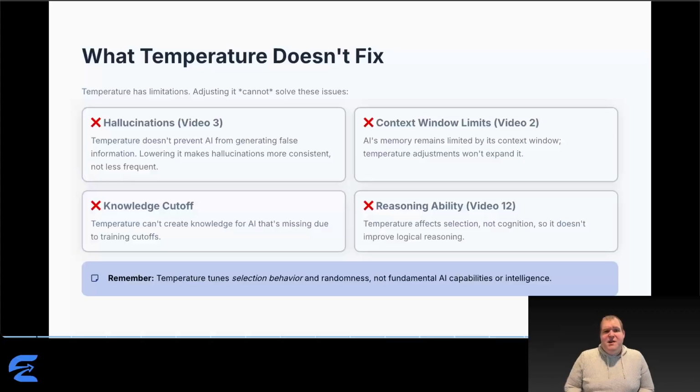And just as important as knowing what temperature does is knowing what it doesn't fix. Temperature doesn't prevent hallucinations. Low temperature makes hallucinations more consistent, but not less frequent. That's from video 3. It doesn't expand context windows or create memory, from video 2. It doesn't give AI knowledge it doesn't have or enhance its reasoning ability. That's from video 12. Temperature is about selection behavior, not fundamental capabilities. It's a knob for tuning randomness, not intelligence.